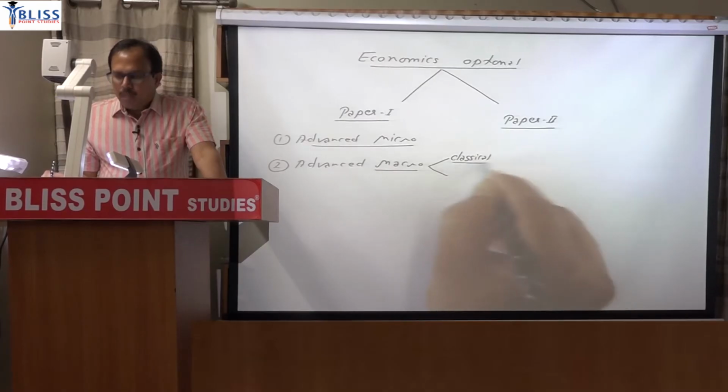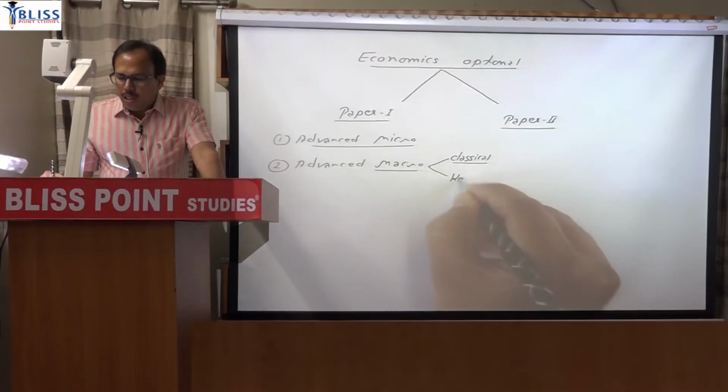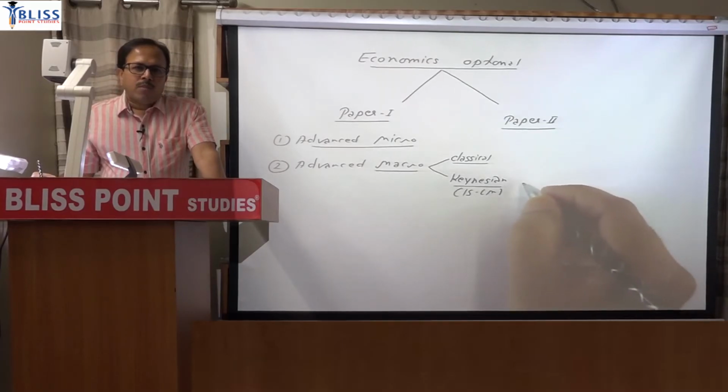for classical economics the best source will be Richard Froyen. So Richard Froyen chapter number 3 and 4, if you read only those 2 chapters, I think all questions asked from classical concepts can be answered, and UPSC actually requires that you are referring to that core book. So chapter number 3 and 4 of Froyen. Then for the Keynesian aspect, which is popularly referred to as the IS-LM model, a better source will be Dornbusch and Fischer.